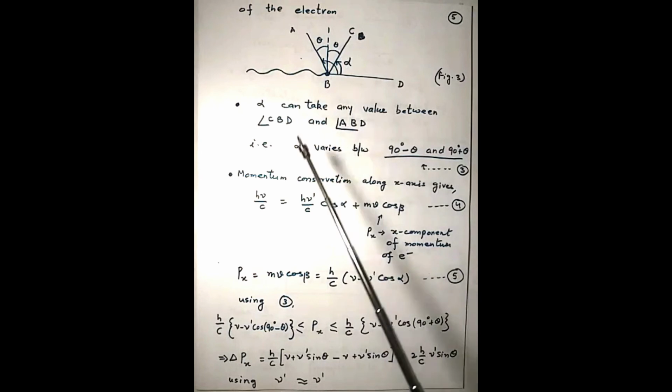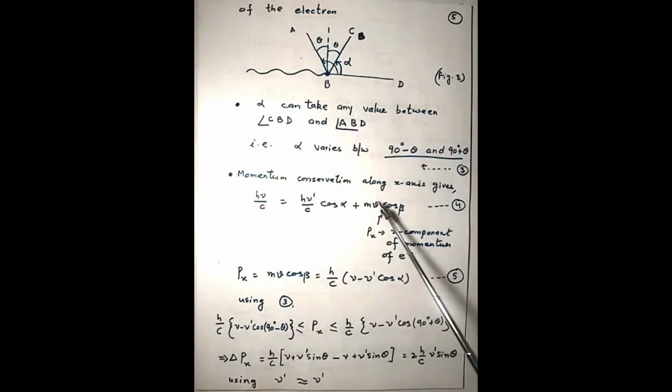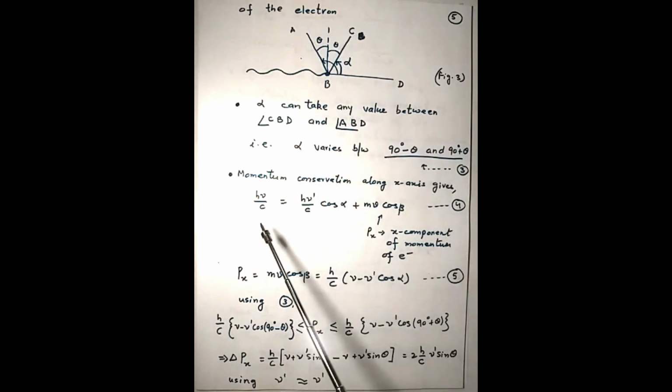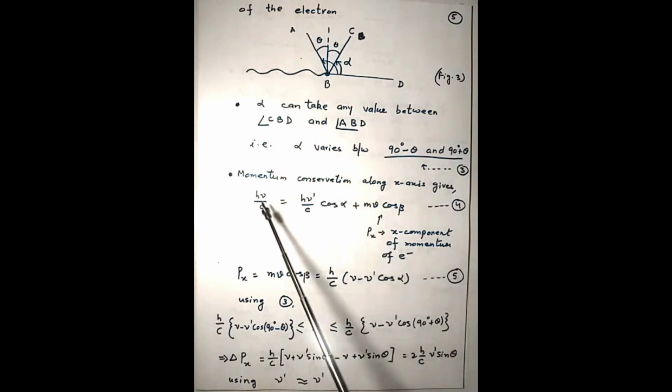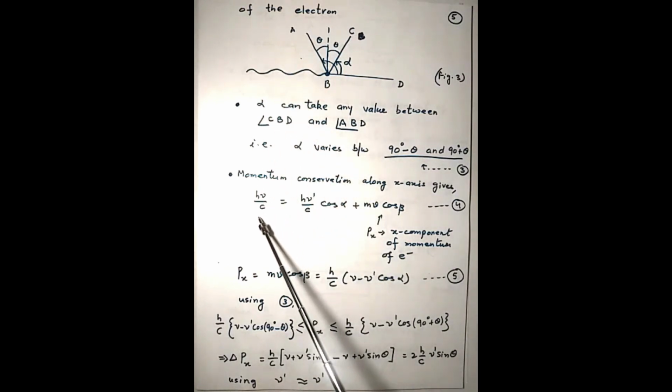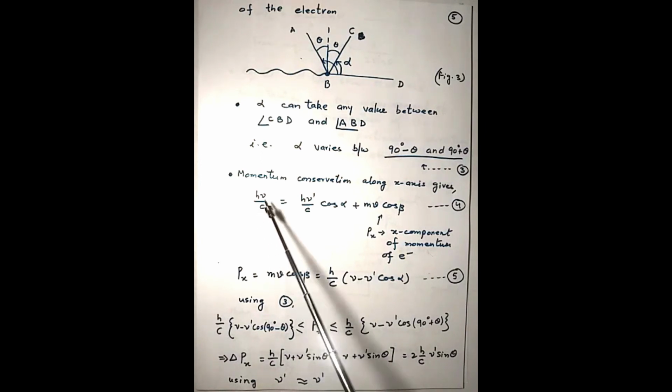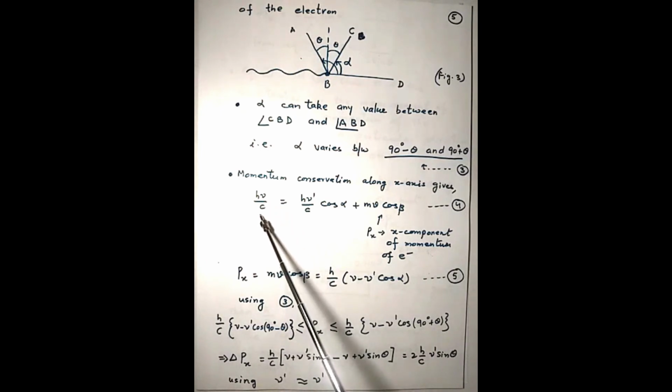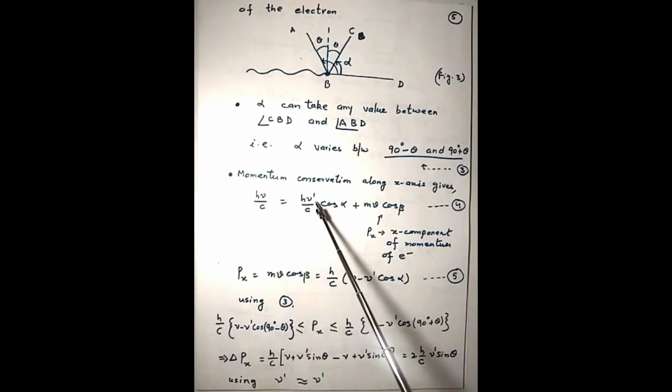So by applying the law of conservation of momentum along the x-axis, before the interaction, the momentum along the x direction is possessed only by the photon because the electron is considered to be at rest for that moment. So h nu by c is the momentum of the incident photon. Say nu prime is the frequency of the scattered photon.